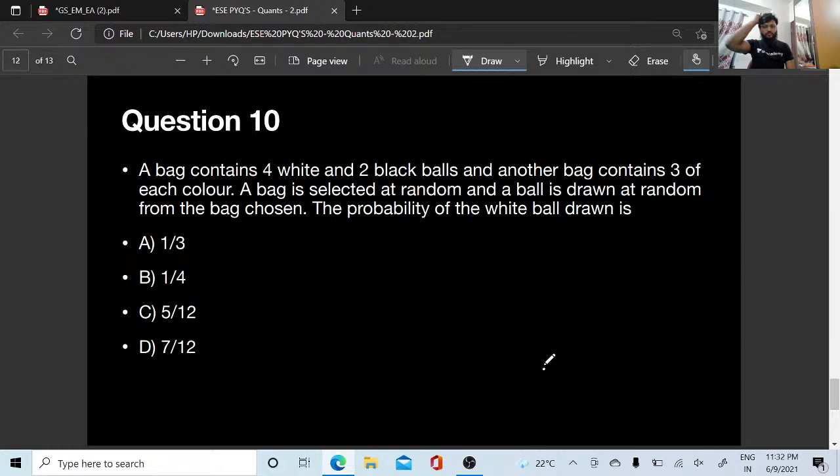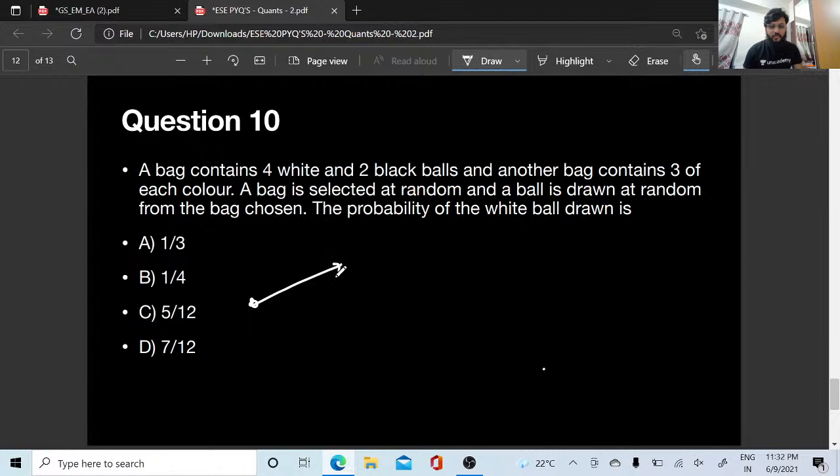A bag contains 4 white and 2 black balls, and another bag contains 3 of each color. A bag is selected at random and a ball is drawn at random from the bag chosen. The probability of the white ball drawn is dash. ठीक है, कितने बैग है मेरे पास? मेरे पास 2 बैग है.